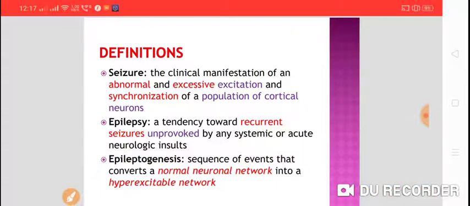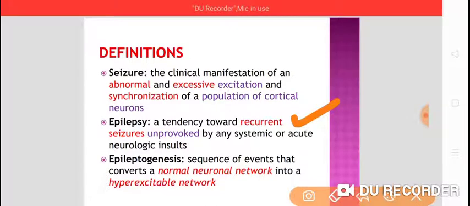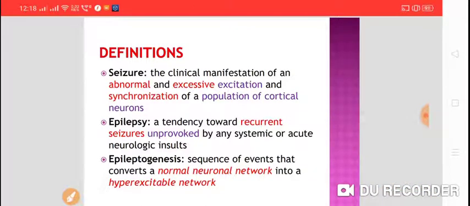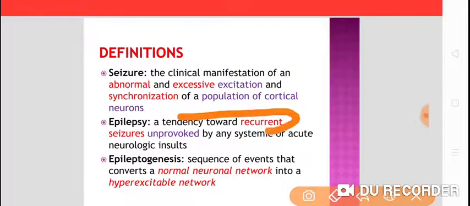Now, epilepsy. Epilepsy means recurrent seizures. We can simply say recurrent seizures. We call it epilepsy, or a tendency towards recurrent seizure which is unprovoked by any systemic insult or acute neurological insult. What is epilepsy? Epilepsy is a tendency towards recurrent seizures, unprovoked by any systemic or acute neurological insult.